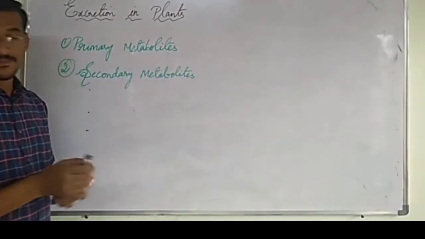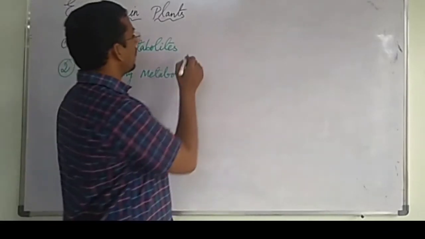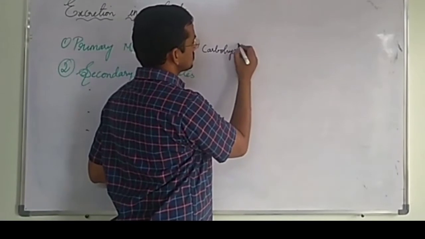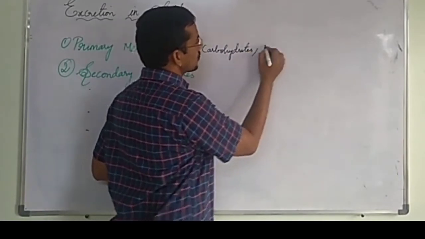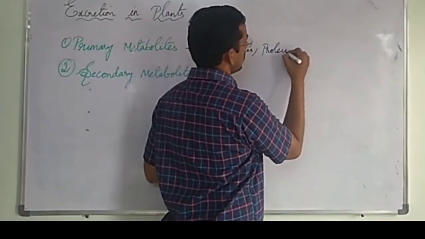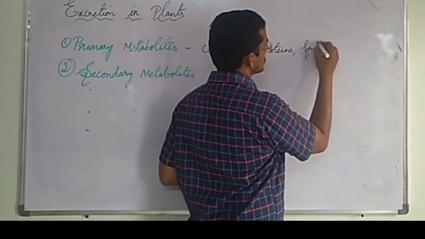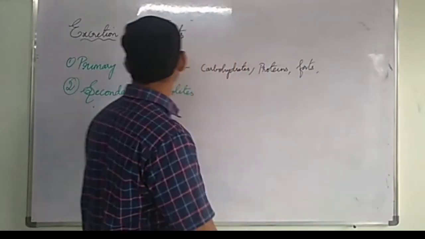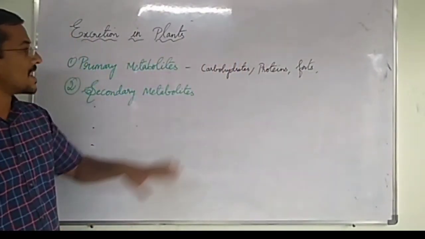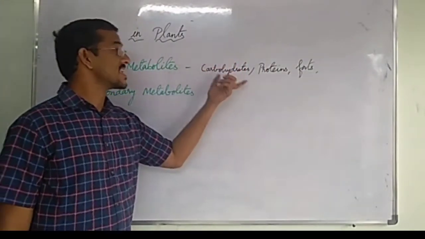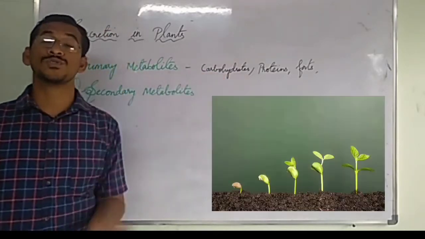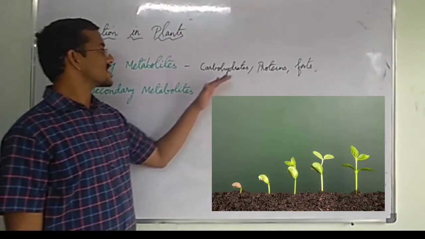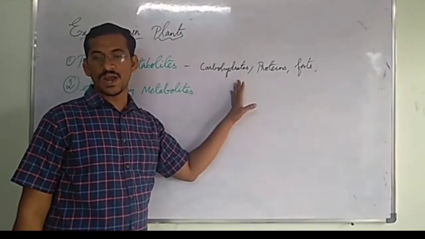In case of primary metabolites, carbohydrates, proteins, fats which are produced in the plants, these are primary metabolites and these are useful for the development and growth of a plant. So these are primary metabolites, these are required for the plant.